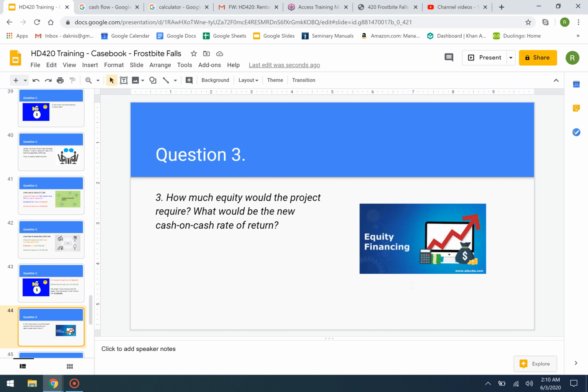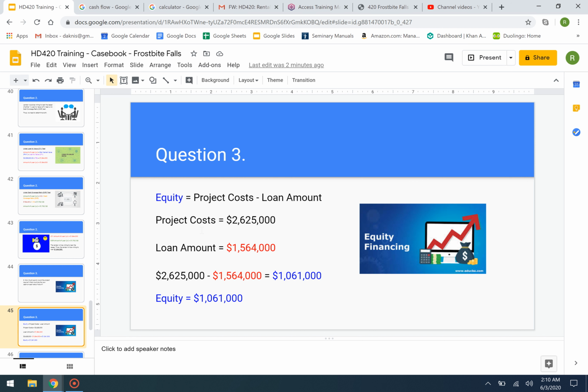Question 3. How much equity would the project require, and what would be the new cash on cash rate of return? Again, this is similar to assignment 1. We're now looking at equity and we're looking at cash on cash rate of return. So same thing, look at equity before: you take the total project costs, TPC, and you minus the loan amount.